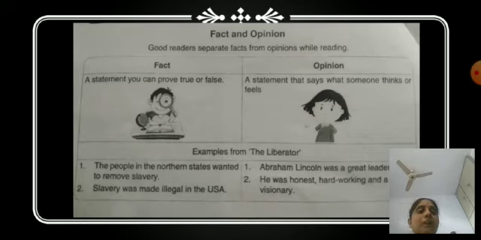And the second part is opinion. A statement that says what someone thinks or feels.